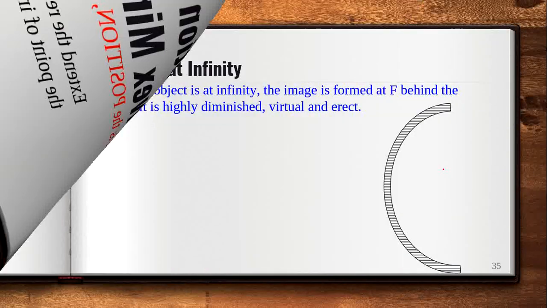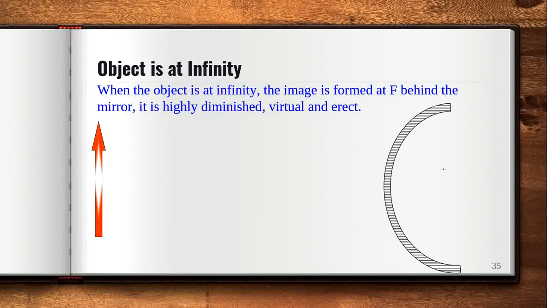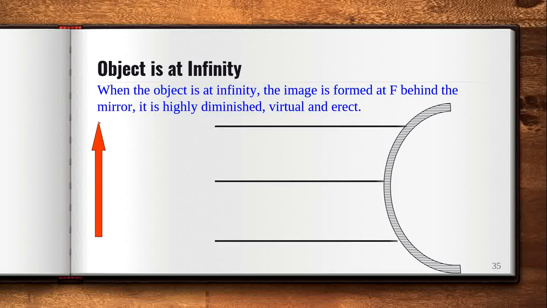Case one: this is the convex mirror, and the object is at infinity. When the object is at infinity, as we have discussed in the concave mirror, all the incident rays will be parallel to the principal axis.